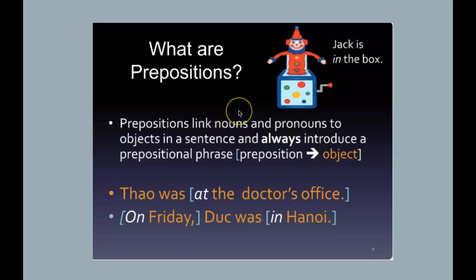As you know, a preposition is a link between two parts of the phrase, like nouns and pronouns, subject or nouns and objects in a sentence, okay? They introduce what we call a prepositional phrase. So the part introduced by the preposition is the prepositional phrase, okay? Like Tao was at the doctor's office. At the doctor's office is the prepositional phrase.